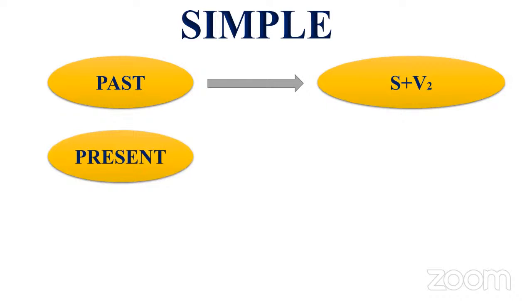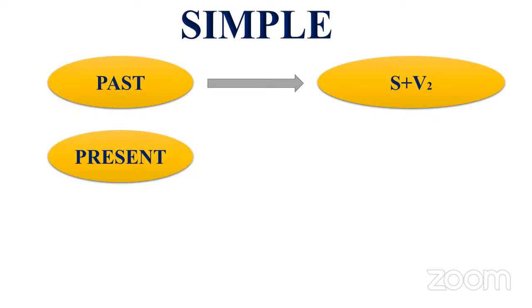How will the simple present be, Kana? In which form will the simple present be?